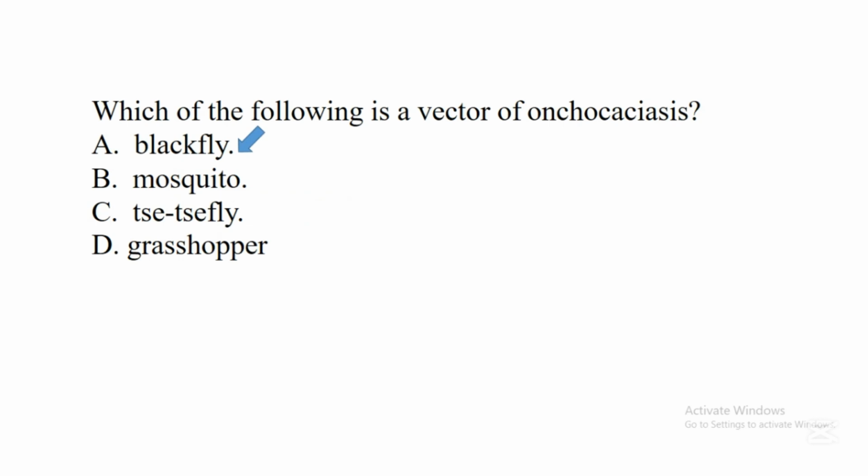So when this black fly bites somebody, it will transmit a pathogen that will now cause a disease known as river blindness, or you can call that disease onchocerciasis. So black fly is a great vector of this disease known as onchocerciasis or river blindness. But this disease is not common in areas that are dry, so it's only common in areas where there are a lot of water bodies in that environment.